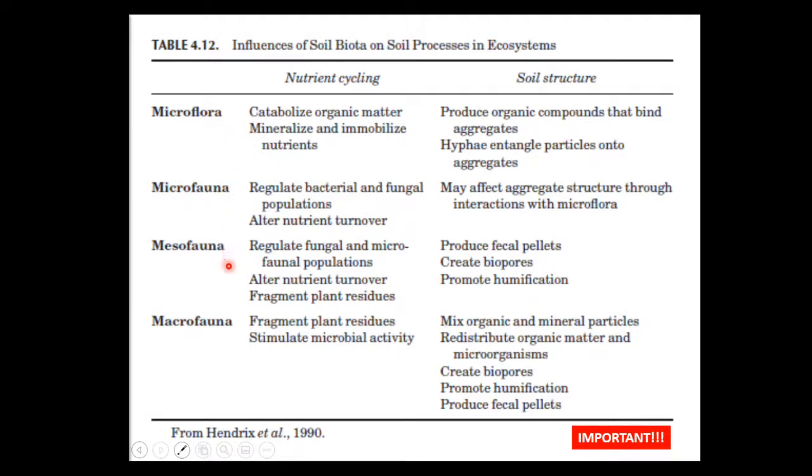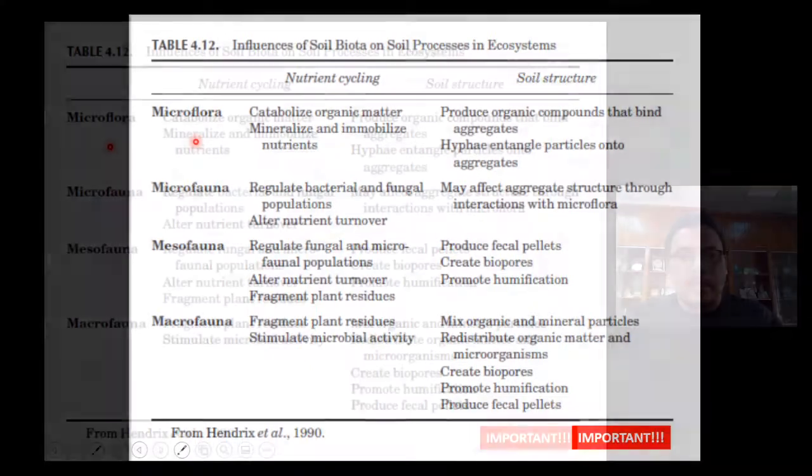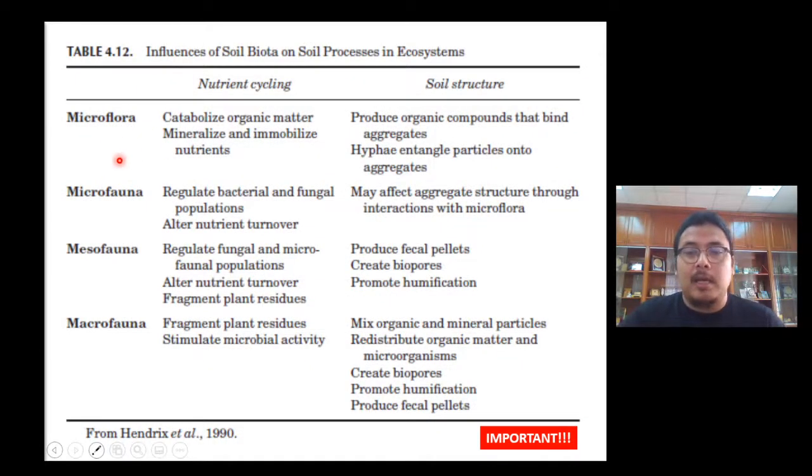Okay, again we have microflora, microfauna, mesofauna, and macrofauna. And of course, some of you asked me, what is microflora? Basically, microflora is the fungi. These are the functions in nutrient cycling and soil structure. This is also microfauna.